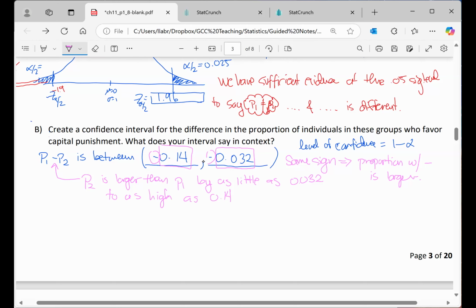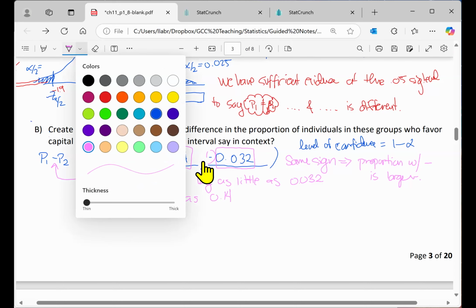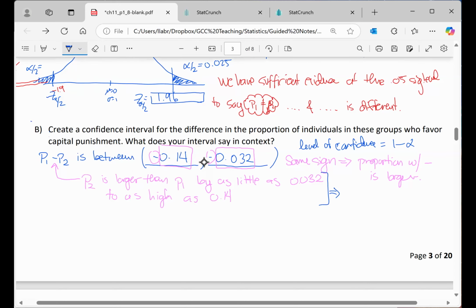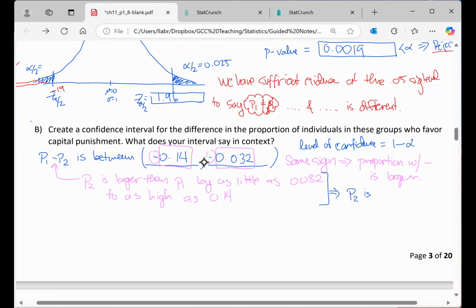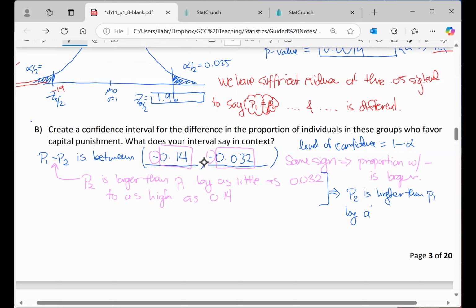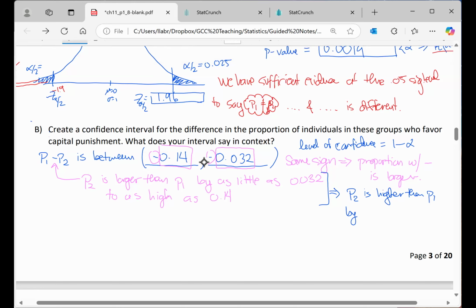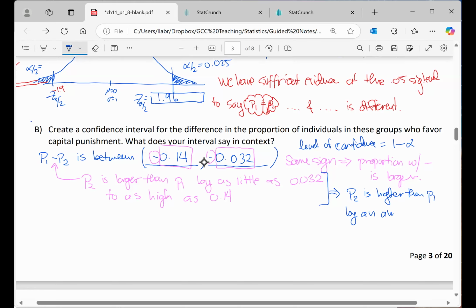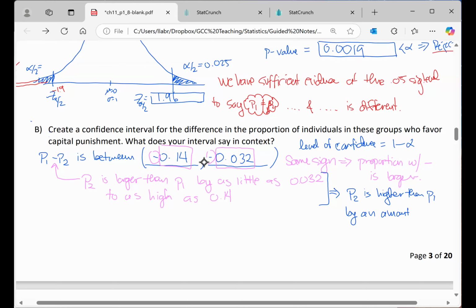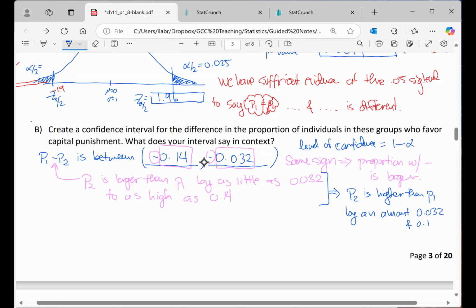So if we were to translate that into percentages, it means that P2 is higher than P1 by an amount between 0.032 and 0.14.